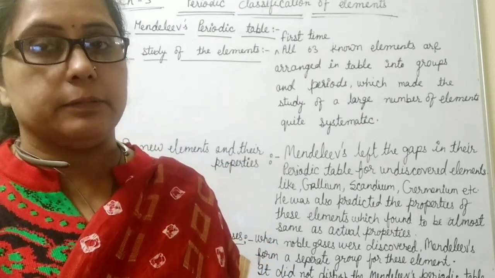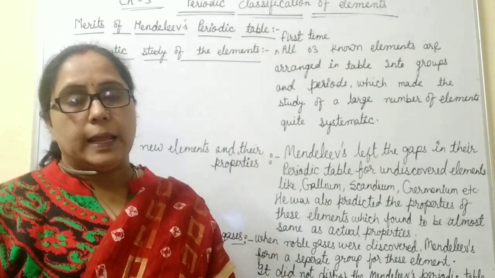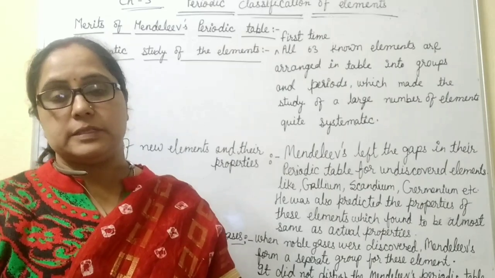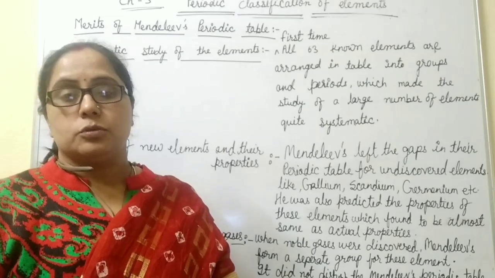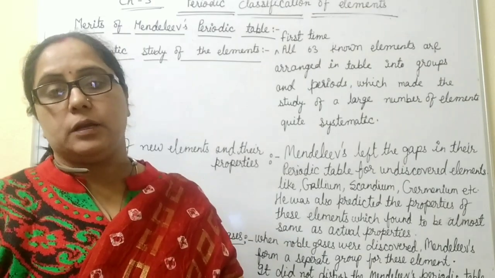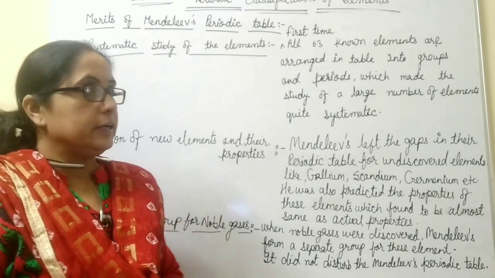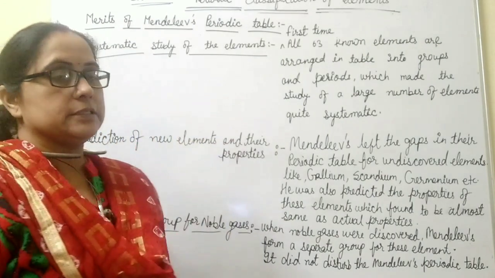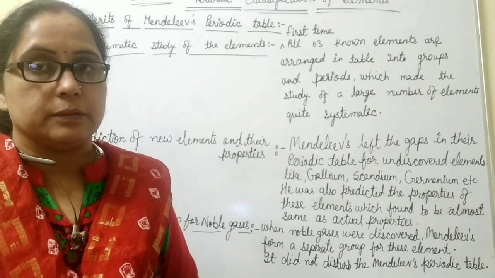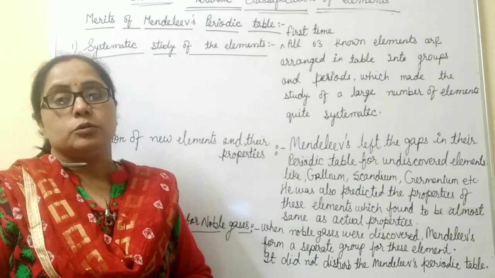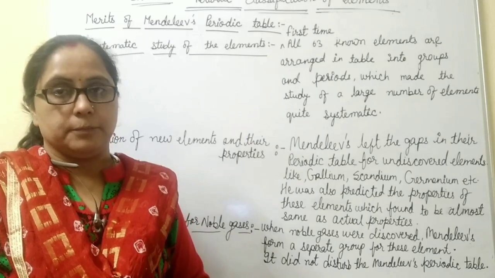Merits of Mendeleev's periodic table. Mendeleev was the first scientist who made a table and arranged a large number of elements in it. All the 63 known elements he arranged. So this was an achievement, a help in the study of elements and their properties. The first achievement is the systematic study of elements. Mendeleev arranged a large number of elements in his periodic table so that it is easy to learn the properties of elements and to learn about them systematically.